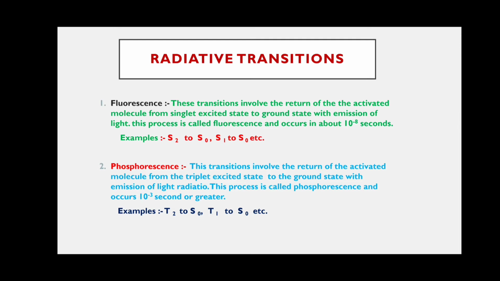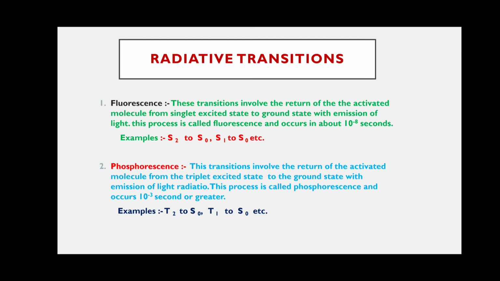In the return process, the activated molecule emits light and then reaches the ground state. So here the state of the molecule again changes: triplet to ground state, which is singlet.